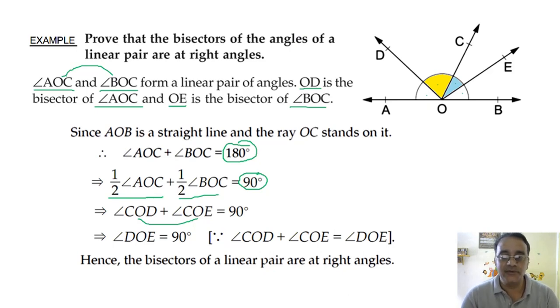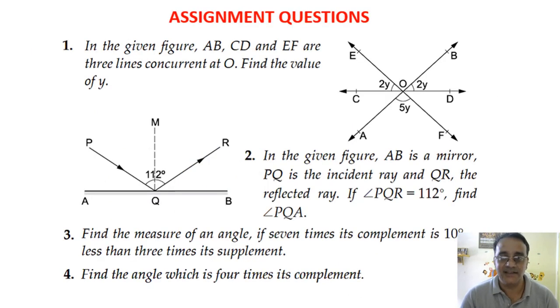So let us move towards the another section, assignment. Only 4 questions are there. The first 2 questions are based on finding the angles based on some condition, the third question is based on supplementary angles, and the fourth question is based on complementary angles. Okay, so you have to complete this and submit through Google Classroom.